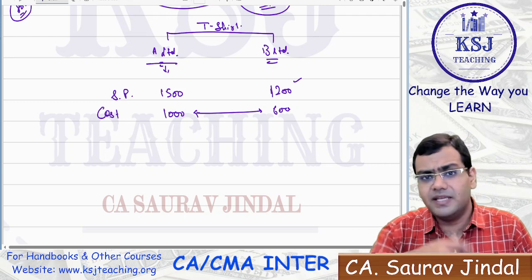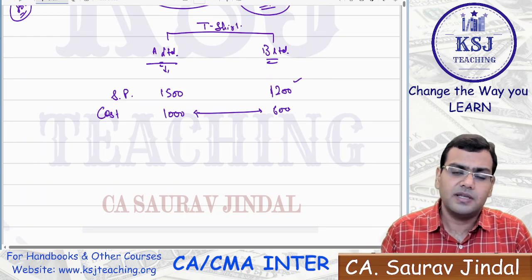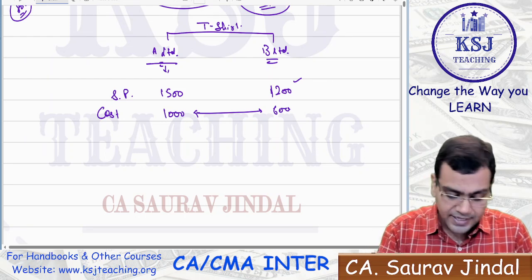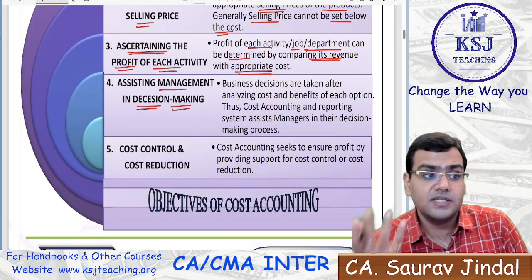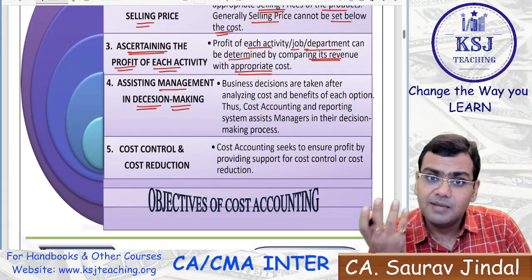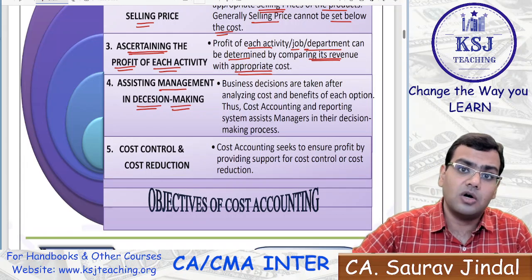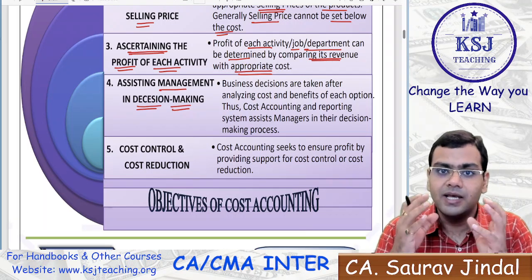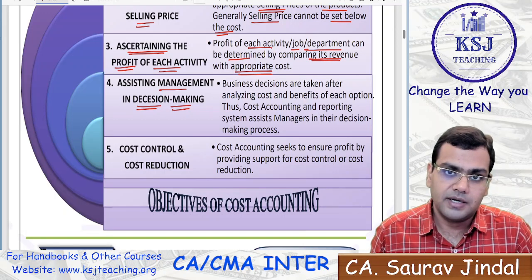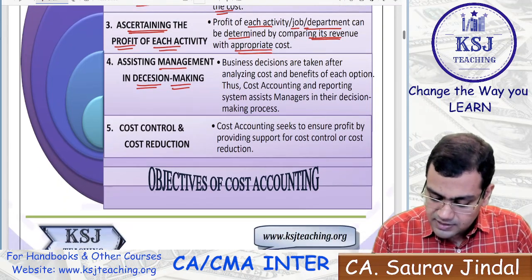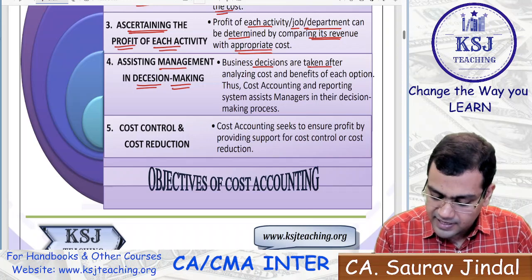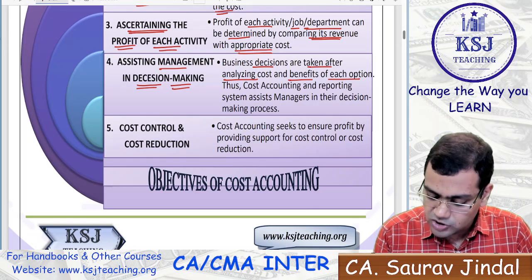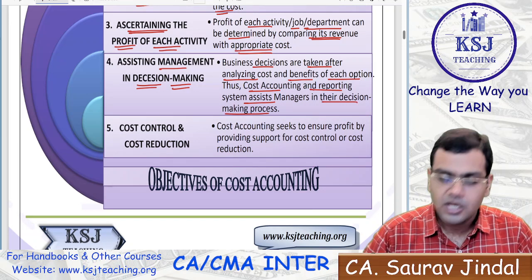There can be many reasons why there is a difference in the cost. You need to find out the reason and work on those reasons so that you can cut your cost and be competitive in the market. Otherwise, you will lose out on the market. Clear? So business decisions are taken after analyzing the cost and the benefits of each option. Thus, the cost accounting and reporting system assists the managers in their decision-making process, right?